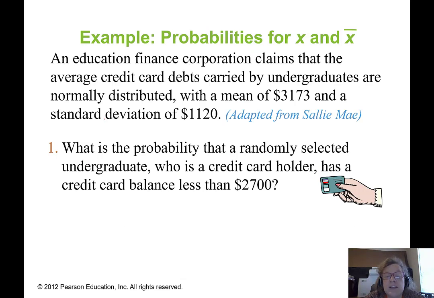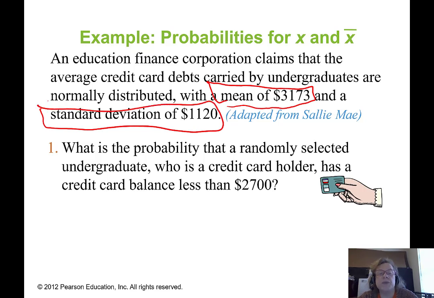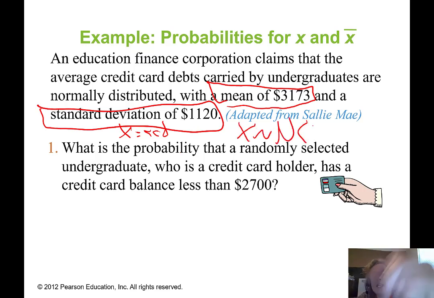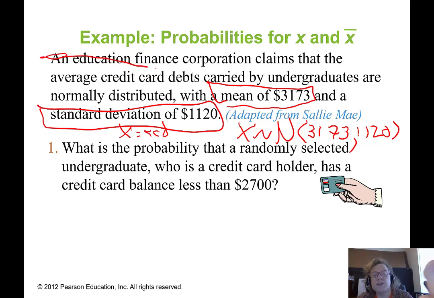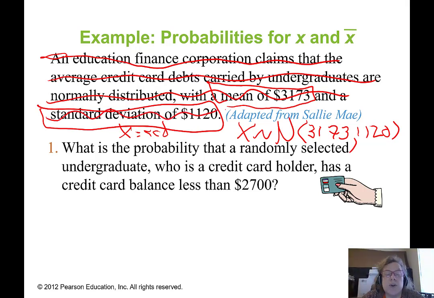All right, let's do a few more problems related to x and x bar. An education finance corporation claims that the average credit card debts carried by undergraduates are normally distributed with a mean of 3,173 and a standard deviation of 1120. So if x equals credit card debt, then my x is normally distributed with a mean of 3173 and a standard deviation of 1120. That's the information available in this whole section. So now I can cross that out. That's for x, which represents the debt of a single undergraduate.